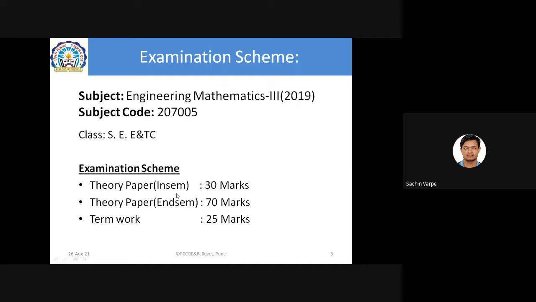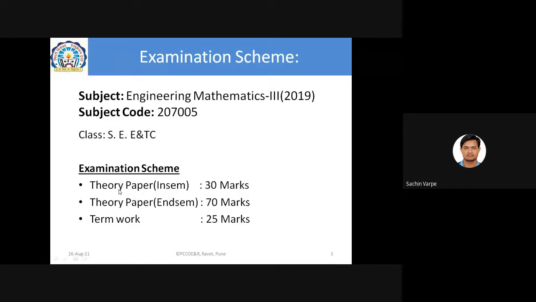We are going to have 30 marks in the in-semester examination, which will be theory, and 70 marks in the end-semester exam, which will again be theory. Why is it theory? Because in the last 2015 pattern, the 50 marks in the exam were on online questions, MCQs.